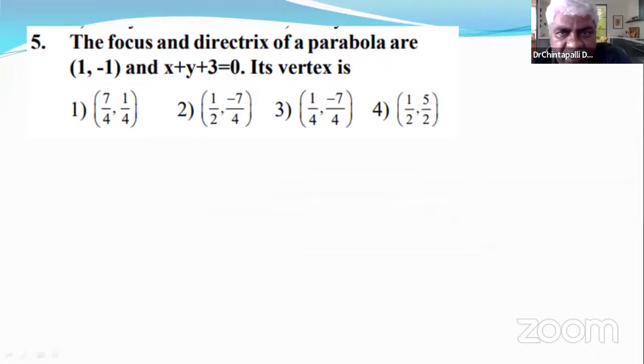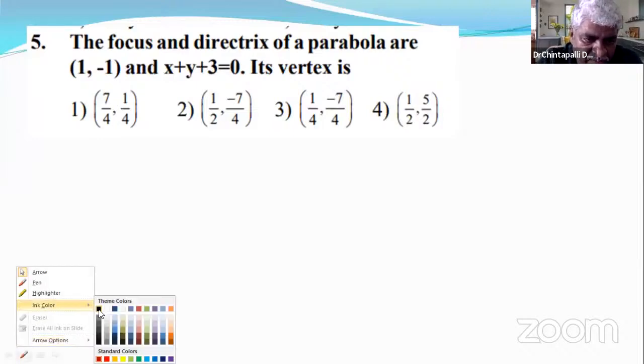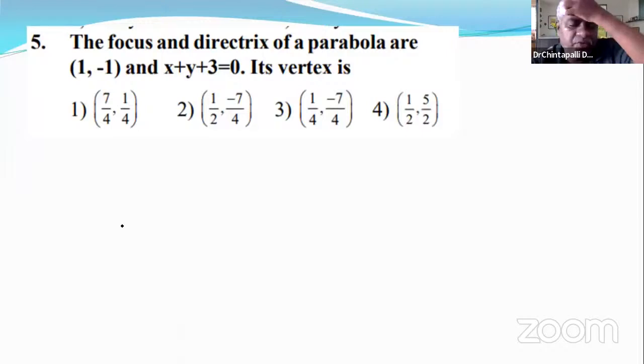The focus and directrix of a parabola are (1, -1) and x + y + 3 = 0. Its vertex? It's a different question. For this question also we need to find the foot of perpendicular. Yes, it is a parabola.